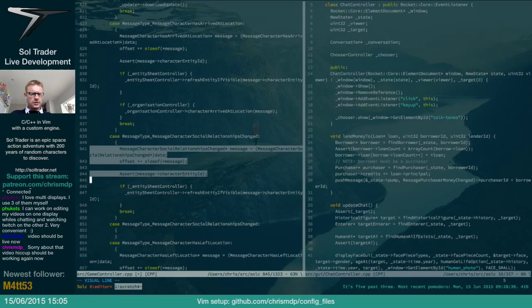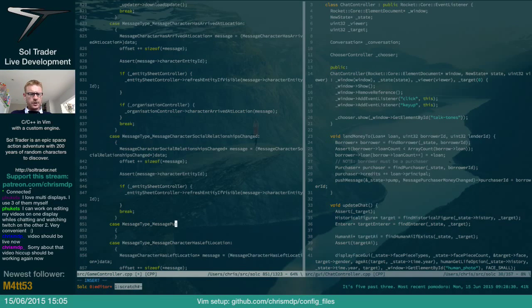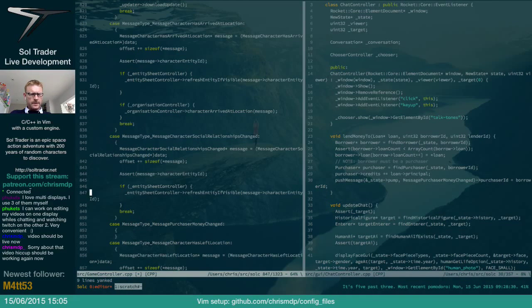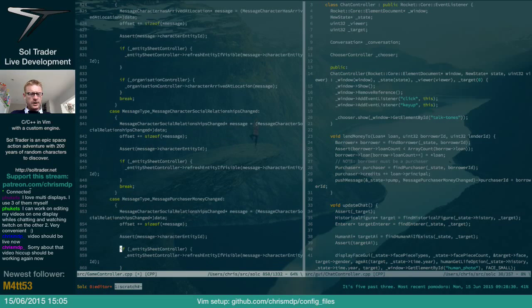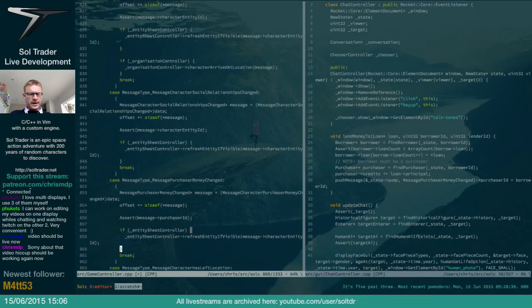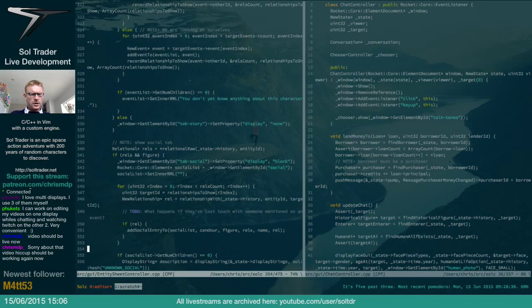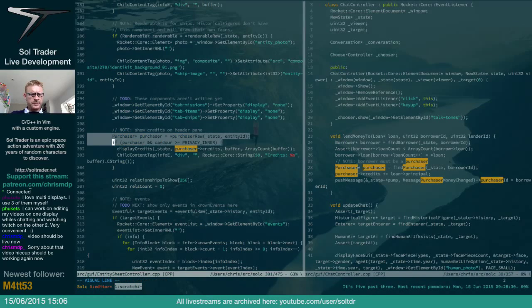Message character, this is all about purchaser, and then we just need to handle that message by saying, if we are showing, at this point, if we're showing the entity sheet, purchaser money changed. Same there. And then we need to make sure we've got a purchaser ID. And then we just need to say, well, we could refresh the entity. That's quite a big job. Because all we actually need to do is just do this bit.